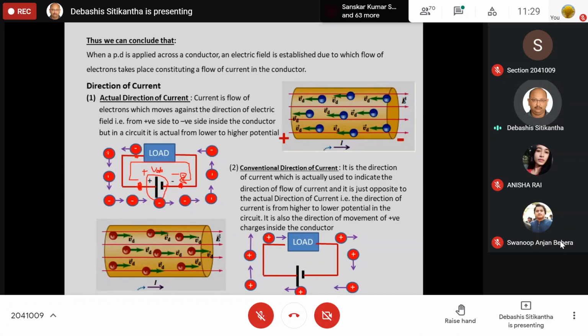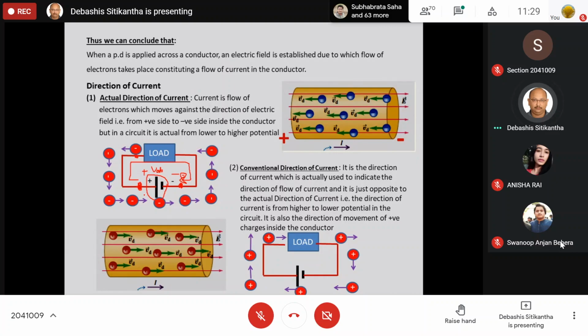As you can see the direction of the electrons. So these electrons will try to move from the negative terminal of the source to the positive terminal of the source. So this is the actual direction of current. That means the current is actually starting from the negative terminal and terminating at the positive terminal. This is actually what is happening in the circuit. If this is the case, then we can say that the current is flowing from the lower potential to a higher potential.